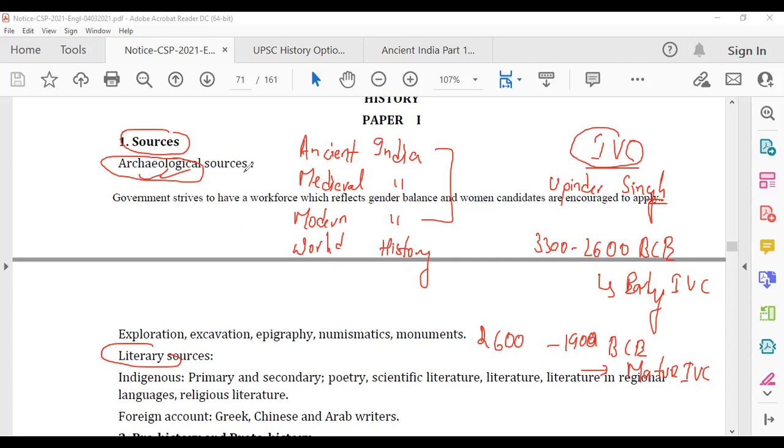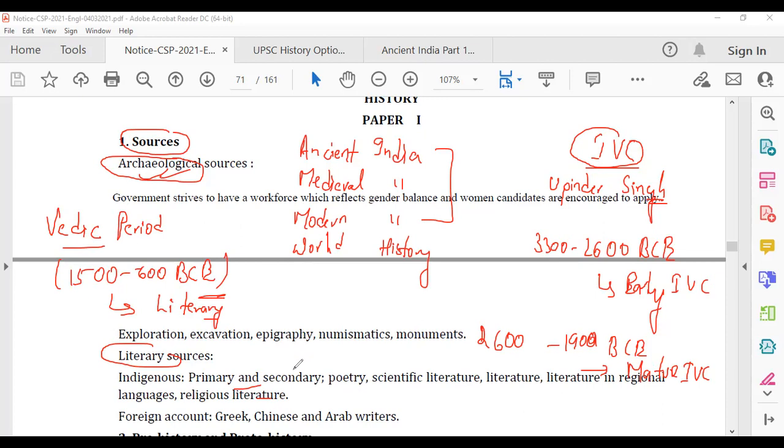Similarly, if you go to the Vedic period, that is from 1500 to 600 BC, and it is further divided into early Vedic and later Vedic period. Here the major sources are literary sources: books, primary and secondary books, poetry, languages, literature, religious literature, etc. So it varies from one period to another.